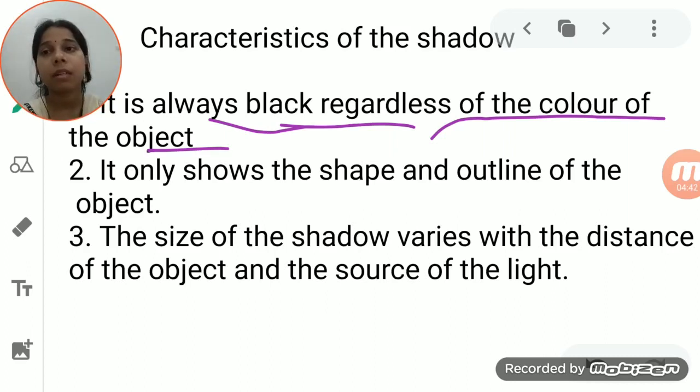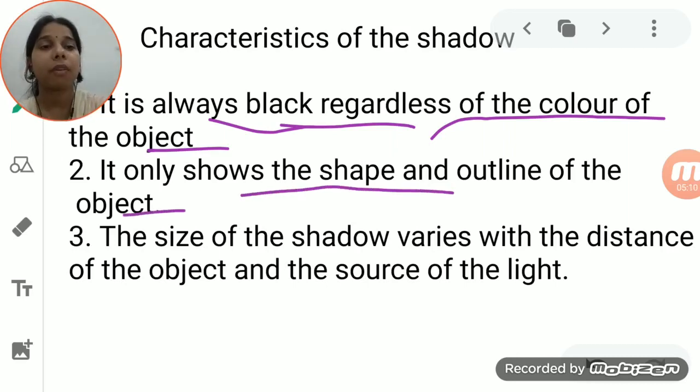What is the shape of his nose, or what is the proper shape or color of your eye, or color of your skin, you are not able to see with the help of the shadow. So shadow will show the shape and the outline of the object. It does not show the proper object. It does not form the proper object on the screen. So it shows the shape and the outline of the object.